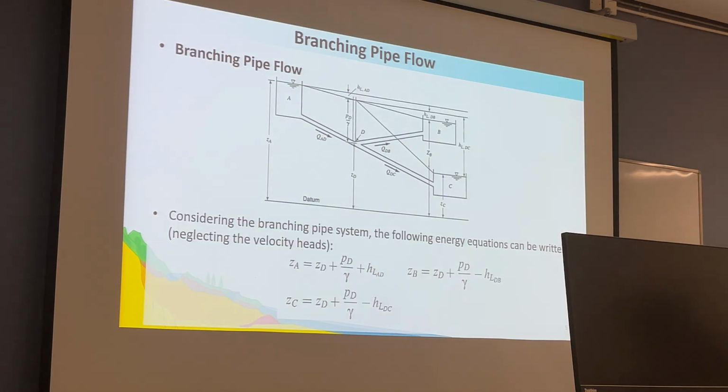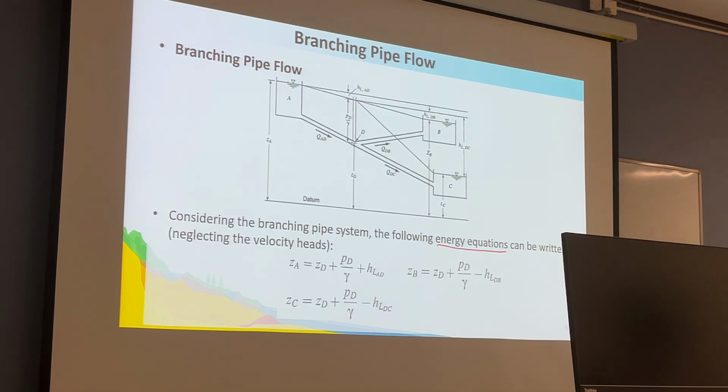Next is the branching pipe flow. For the branching pipe flow, we mainly focus on the energy equation and also the continuity equation. Consider the branching pipe system.